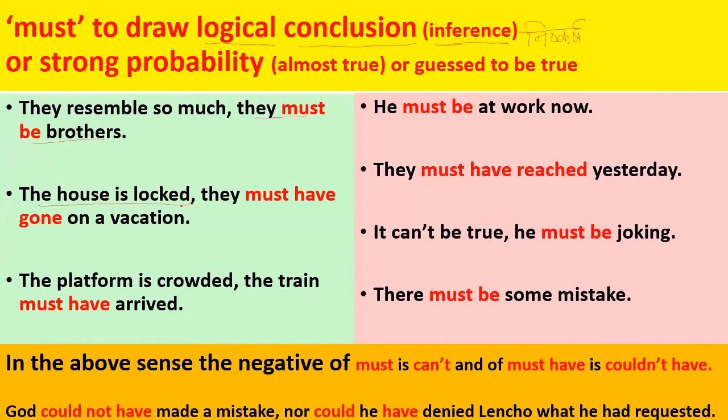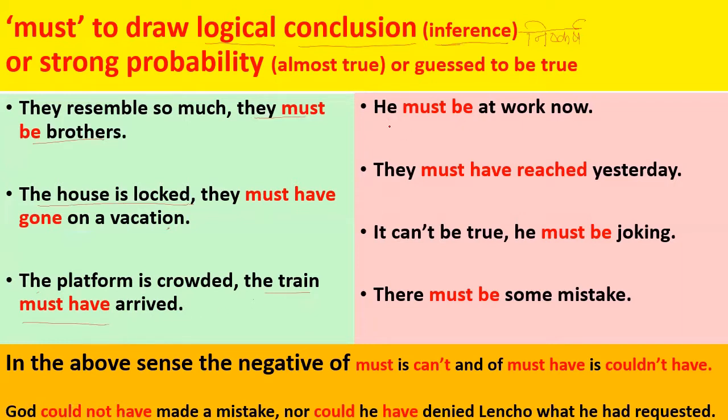And from this situation, you derive the conclusion that they must have gone on a vacation. The platform is crowded. The train must have arrived. So when you see a lot of crowd on the platform, you naturally conclude that the train must have arrived.